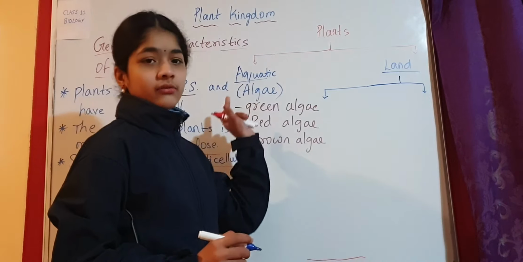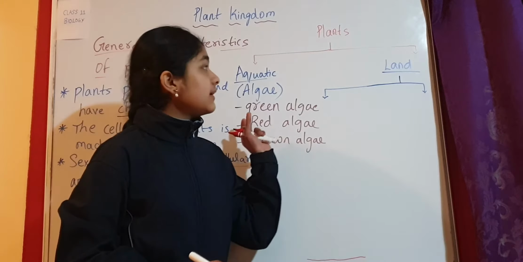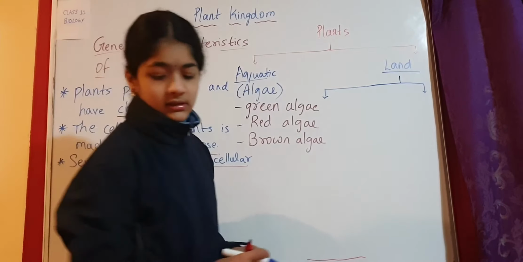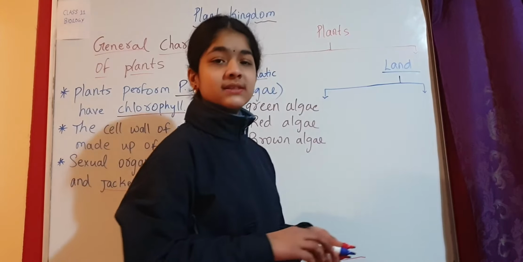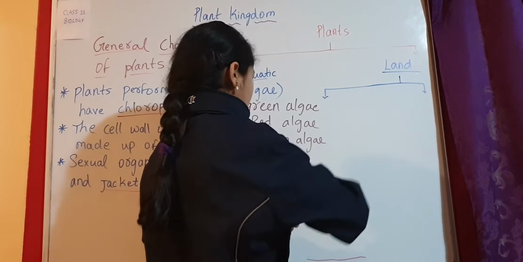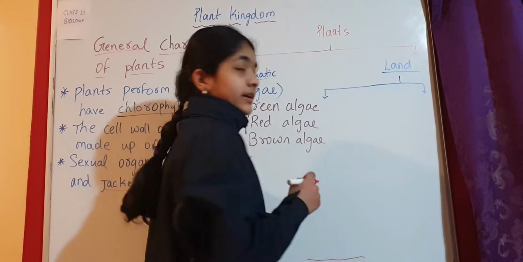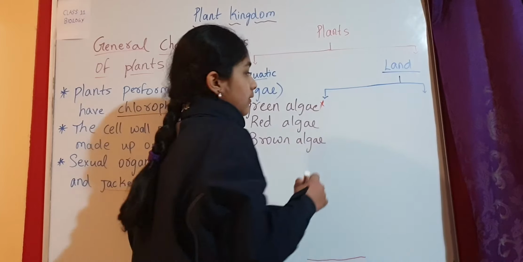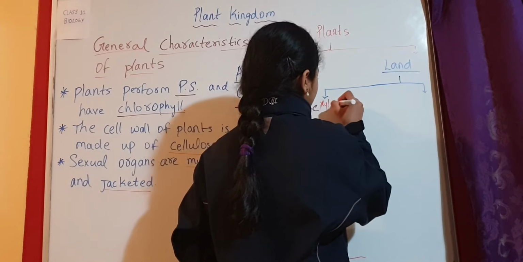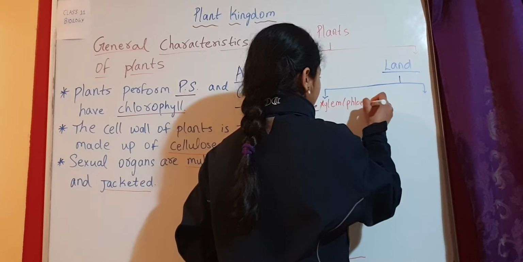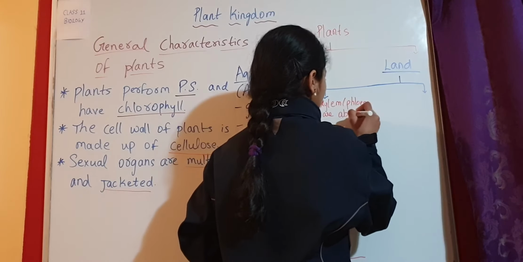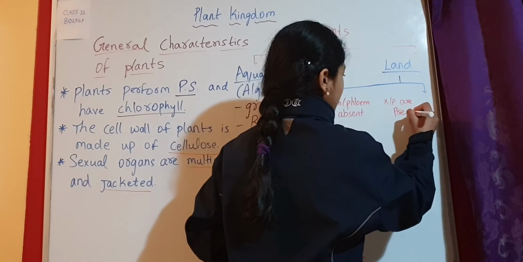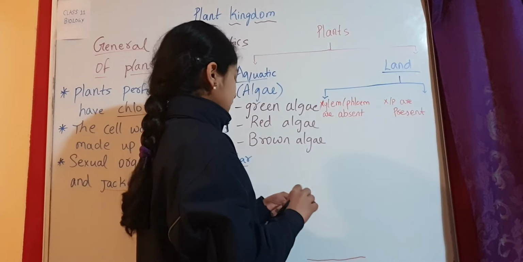This is the classification of aquatic plants, that means water plants, and this is the classification of land plants. There are 2 types. The first one is on the basis of presence of vascular tissues. The vascular tissues are xylem and phloem. These are the vascular tissues which help in transport of food, water, and minerals. So in the first type, xylem and phloem are absent, and in the second one, xylem and phloem are present.